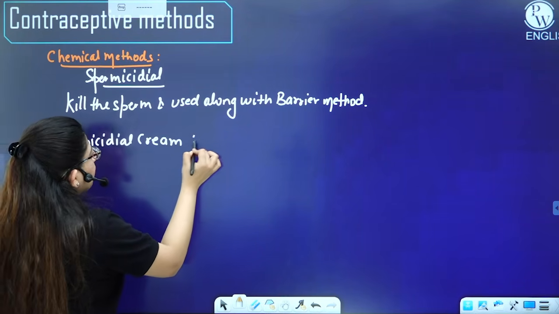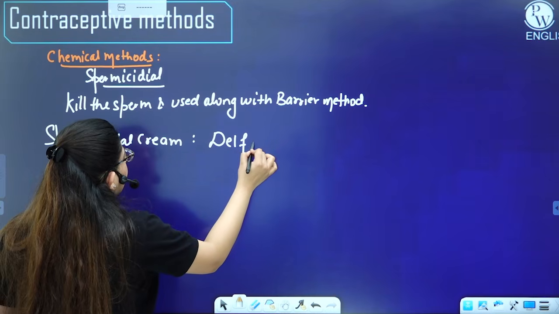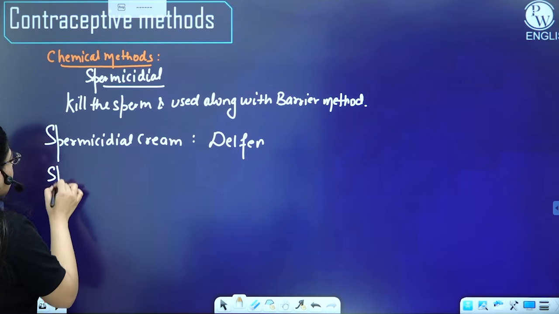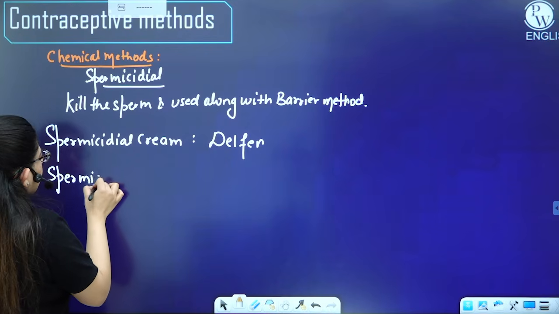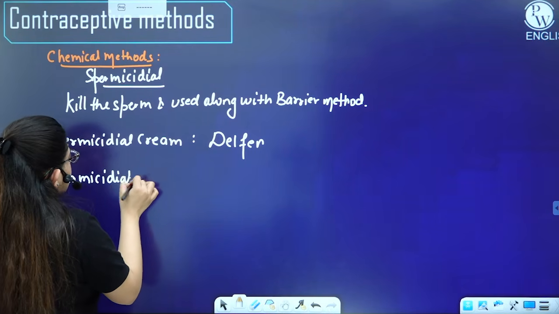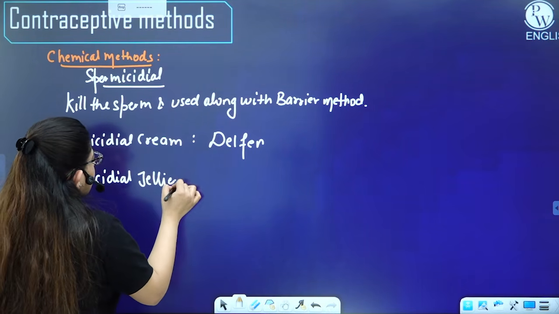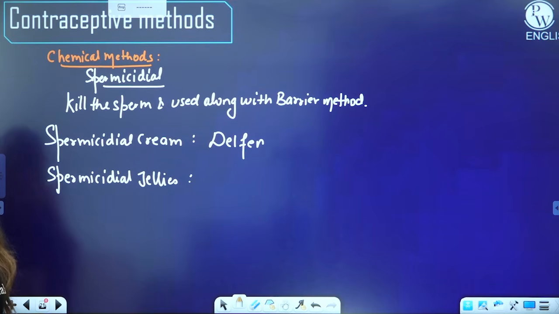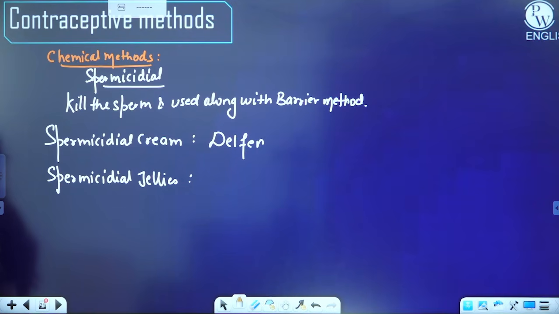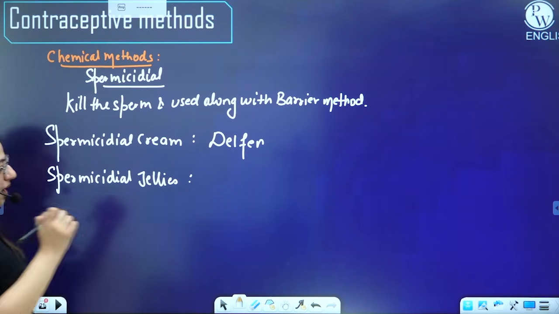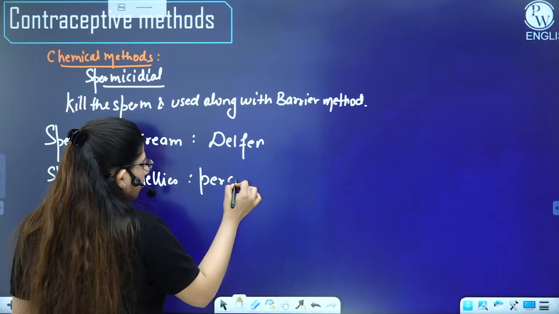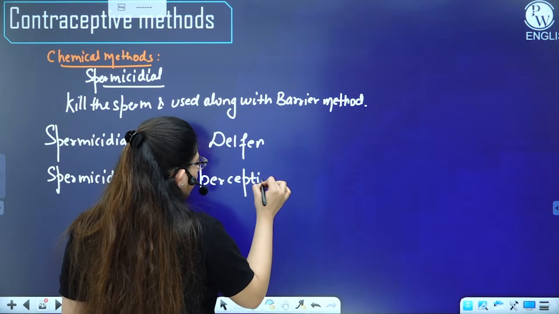You get it over the counter with the name Delphin, right? Then spermicidal jellies. Yes, it can also occur in the form of jelly. You have seen aloe vera gel? Its texture is just like that. So we have here examples like Perceptin and Volpar paste.